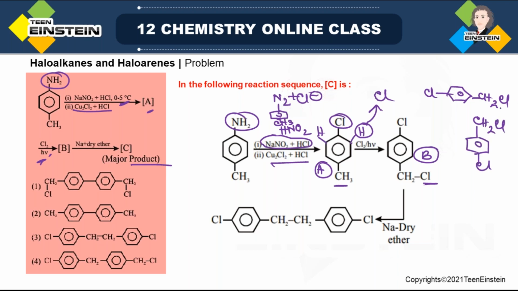Now what will happen? In presence of 2 sodium, removing NaCl, there will be C-C bond formation. So that is the newly generated C-C bond, but 2 B molecules you have to take in. When you take 2 B in presence of sodium diethyl ether, you are getting 1 molecule of C. So this is the major product. That means some other products may also be produced, but these will be the major.